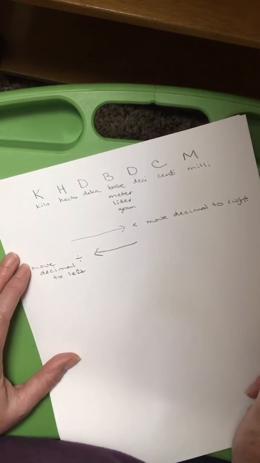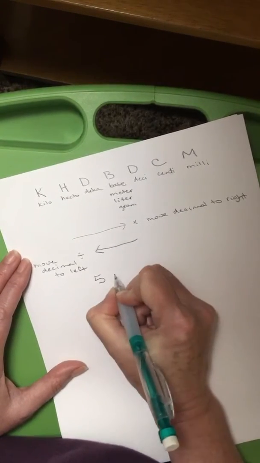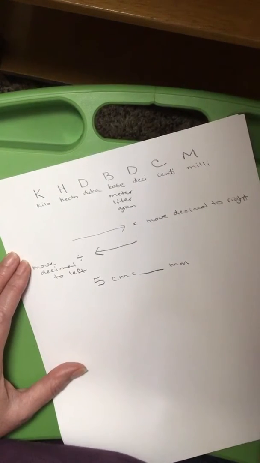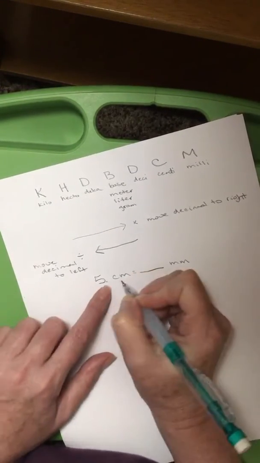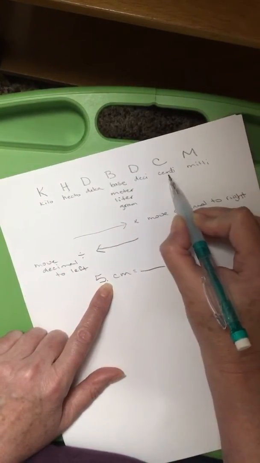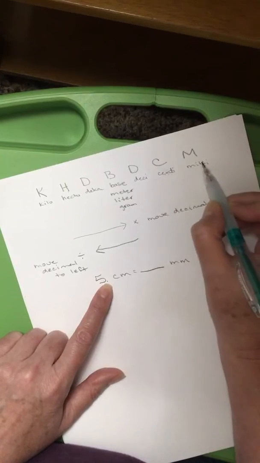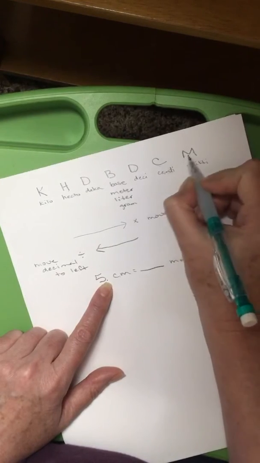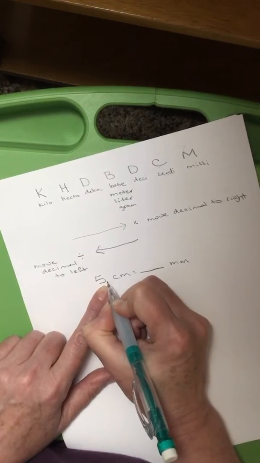Okay, so let me give you a couple of examples so maybe you can understand this a little bit better. Let's say we have 5 centimeters and we want to see how many millimeters that is. We're going to think about where our decimal is on a whole number, which is right behind the number. We're going to look at our King Henry died by drinking chocolate milk and find centimeters. Remember, this is a prefix. And millimeters. So here's centimeters and millimeters, and we're going from centimeters to millimeters. We're moving to the right 1 space. So that means I'm going to move my decimal to the right 1 space.